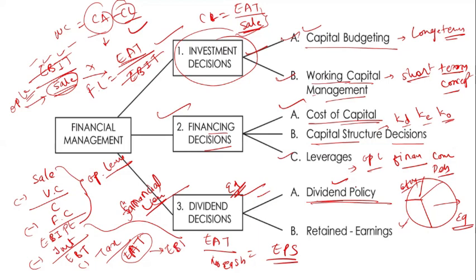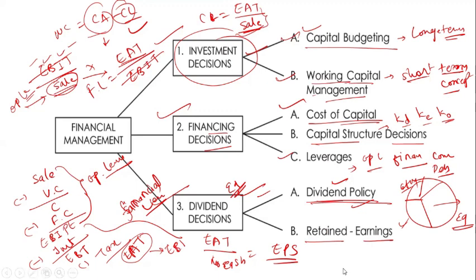That's why they make a dividend policy especially for the equity shareholder, and retained earnings. We pay the dividend to the equity shareholder when we earn the profit. But most of the time the company thinks about not paying the dividend. Whatever they earn, they retain for the future expansion of the company. That's why they retain earnings.